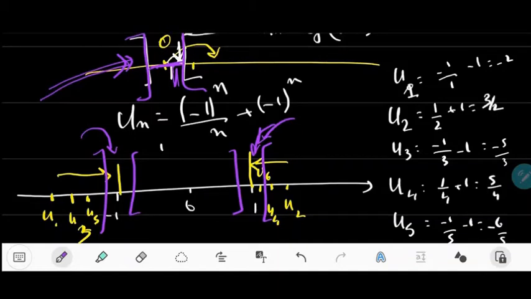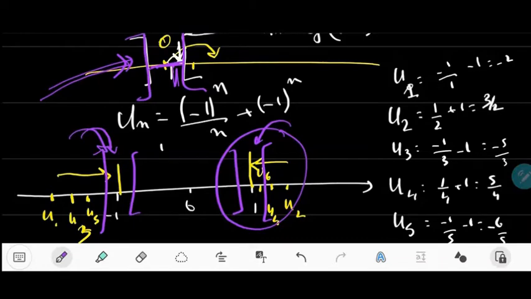We don't have the case where elements are approaching 2 numbers, because if I take this definition and apply it to this second example, it's true that if you take a tiny interval around 1, you will find n large enough such that un for this n is inside. But as you can see, the un afterwards, so un plus 1, will be in here, because this sequence is alternating.